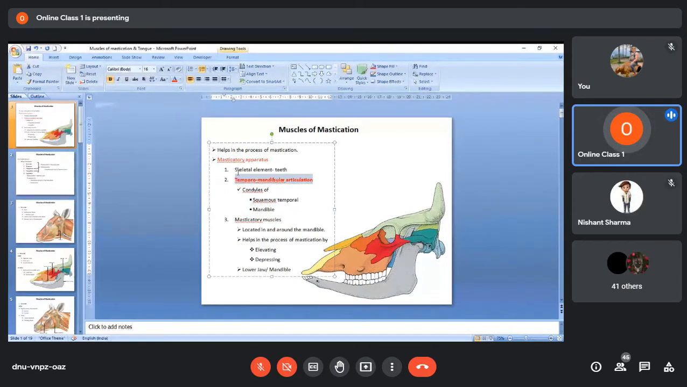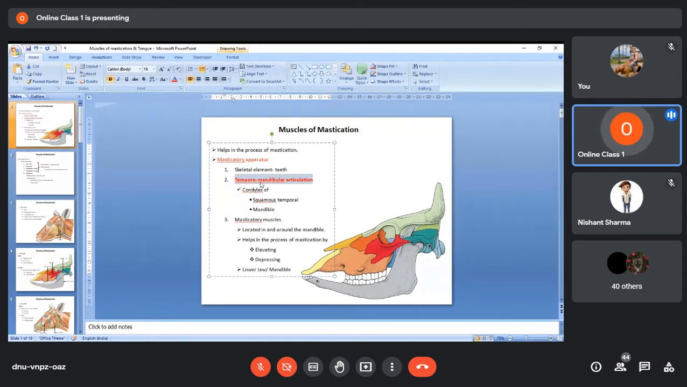You know the joints are classified based on their movement as synarthrosis, amphiarthrosis, and diarthrosis. Diarthroses are those joints which are highly movable; they show various types of movement. So remember, the temporomandibular articulation is a diarthrosis, and it is the only diarthrosis present in the skull.